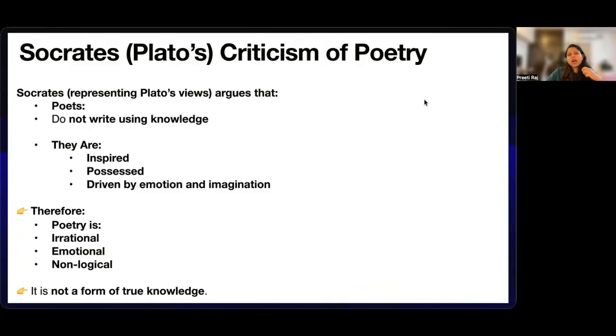Plato's criticism of poetry. Now, this is really confusing: is it Plato's real viewpoint on poetry, or is it from the point of view of Socrates? Is it Socrates' real point of view, or is it Plato's point of view on poetry? So Socrates, representing Plato's views, argues that poets do not write using knowledge. They are inspired, they are possessed, and they are driven by emotions and imagination. That is why poetry is irrational, it is emotional, and it is not at all logical. It is not a form of true knowledge.